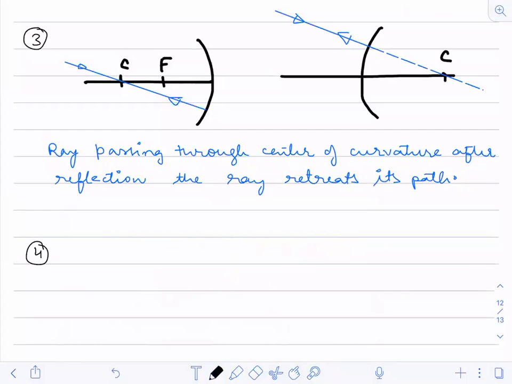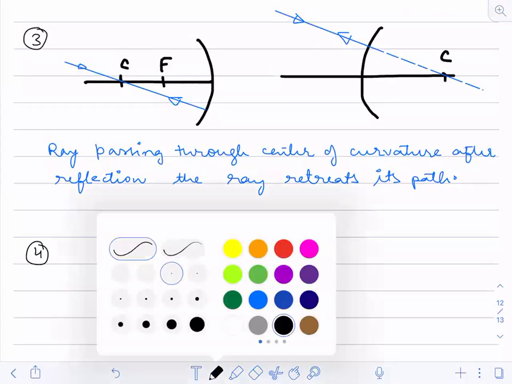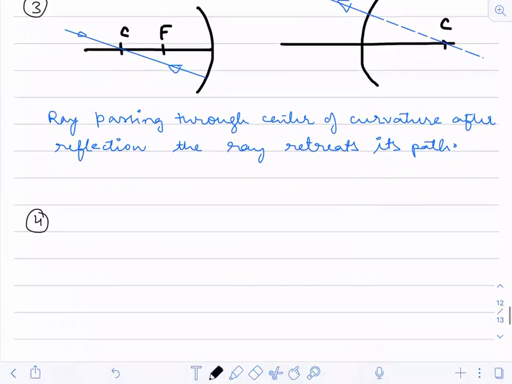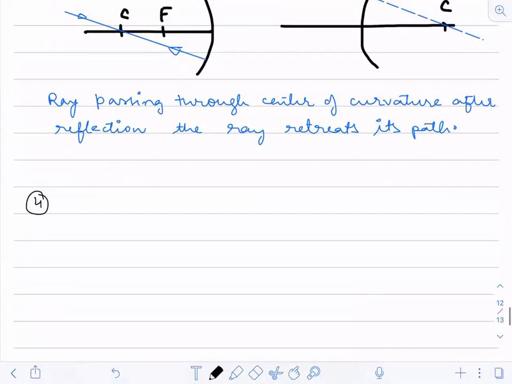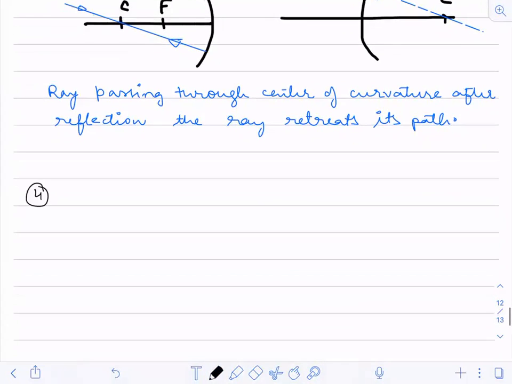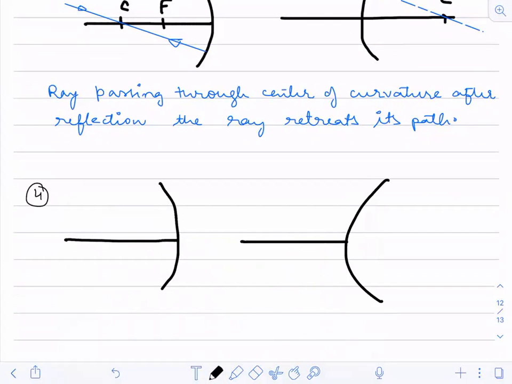Suppose we have a ray. This is not a rule actually, but still in some books we see it drawn. It is very easy. Suppose we have concave and convex surfaces, like this.